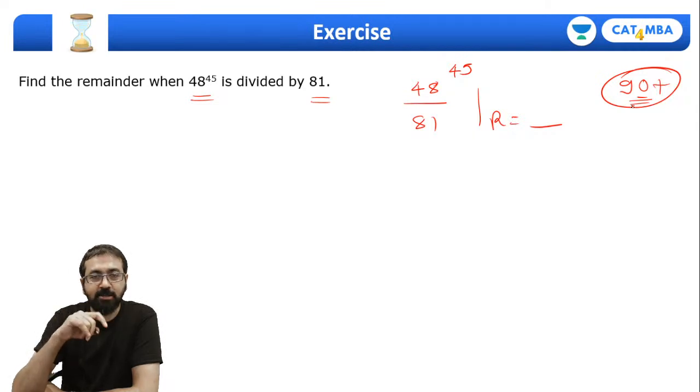Type your answer in the chat box quickly. How will you solve this question? It's a very simple, very conceptual question.